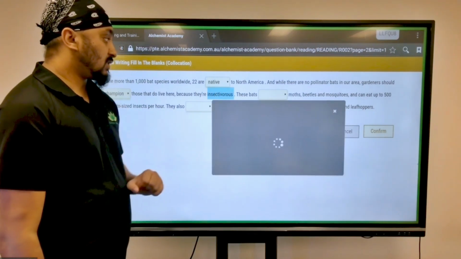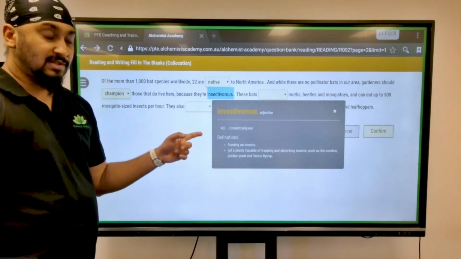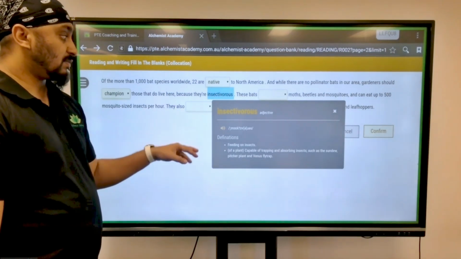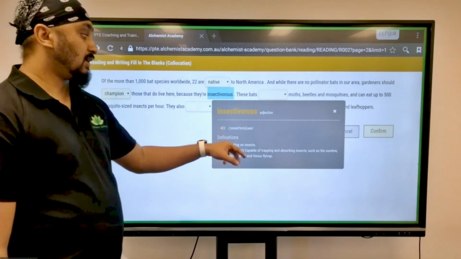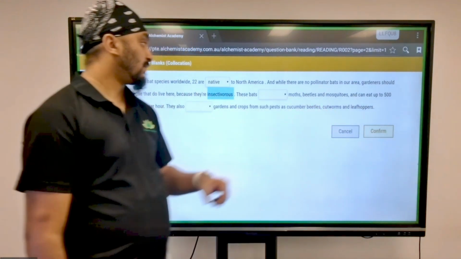Now, what's insectivorous? Let's have a look. This is an interesting feature in the AI. If you click on the word, it straight away tells you the meaning. And let's see. Okay, so it's an adjective. It says feeding on insects, something that feeds on insects.